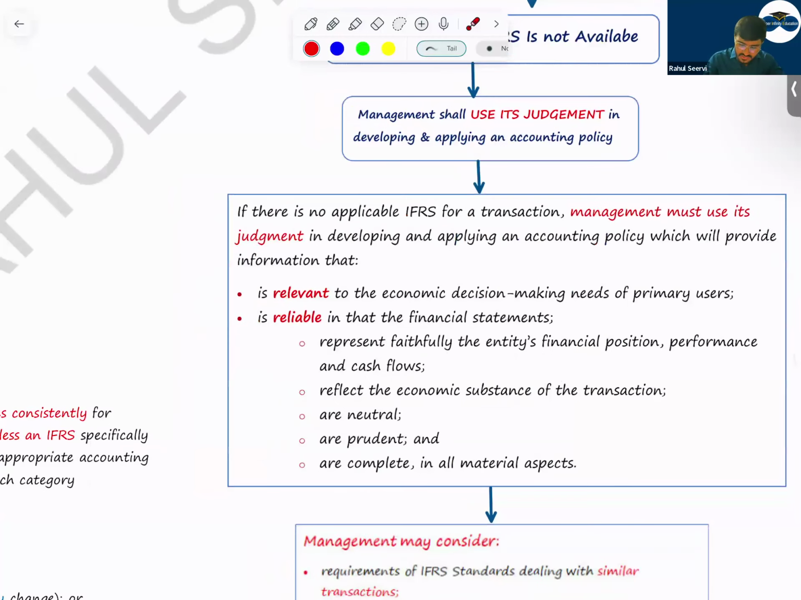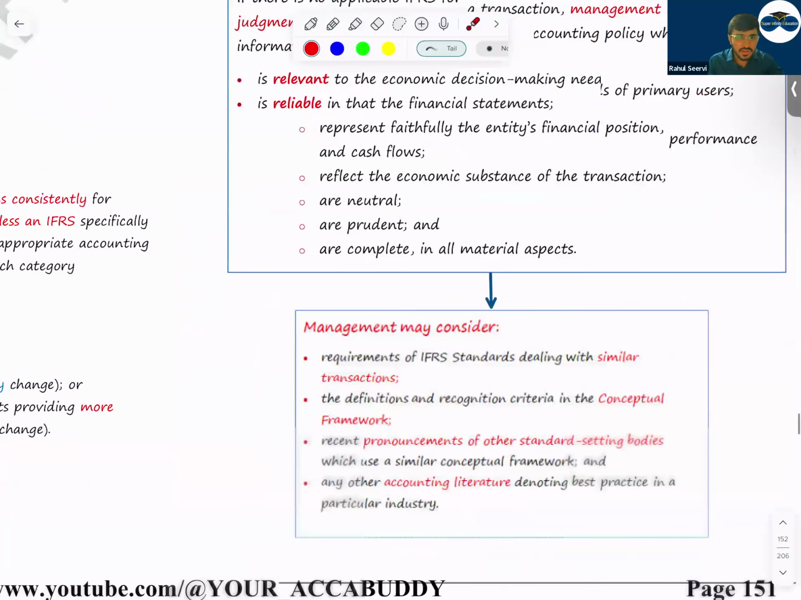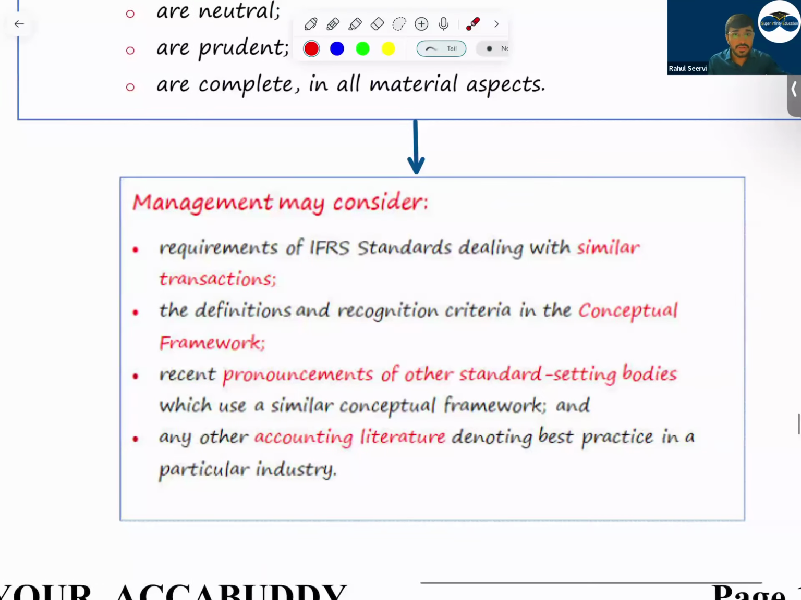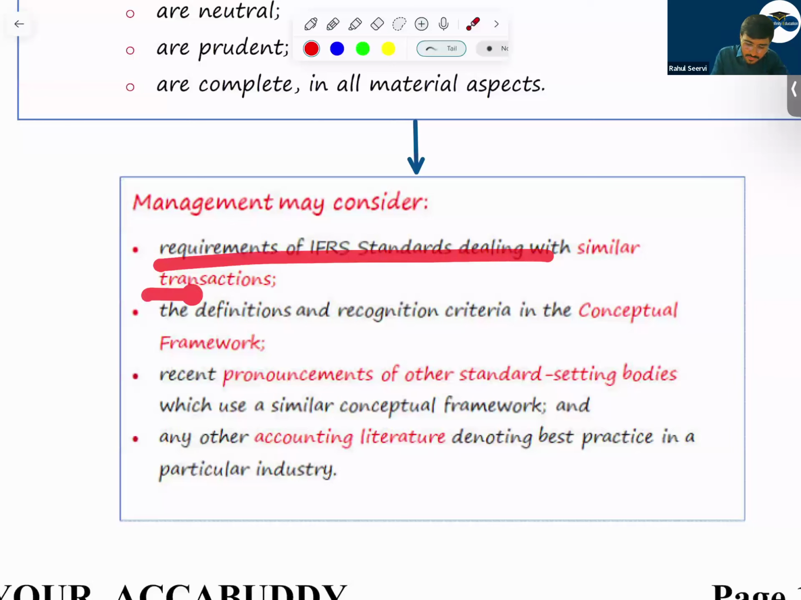Now, sir, when management is applying judgment, what will management consider? If there is no accounting policy, they do judgment, and the information they use should be relevant and reliable. In that case, management will see whether there is any similar transaction. Normally, if a grant is given by the government, we follow IAS 20. If I say a grant is given by some third party, how will you account for it? You will use the similar transaction mentioned in IAS and IFRS. Like IAS 20, follow the same accounting policy, deferred income.